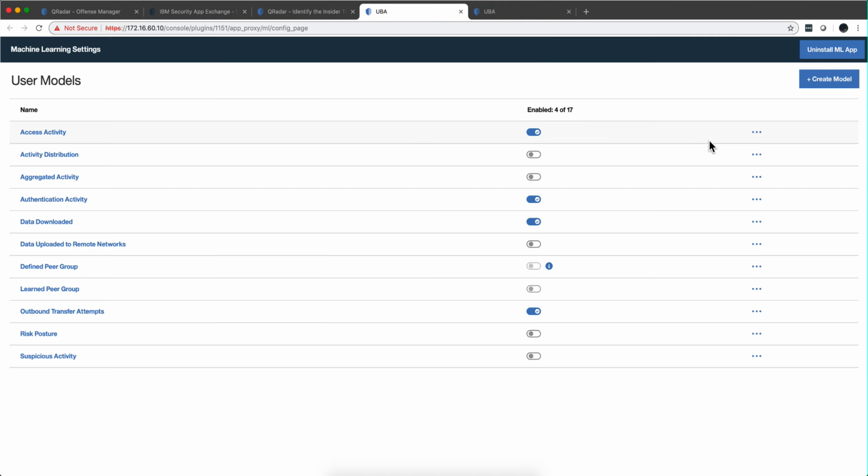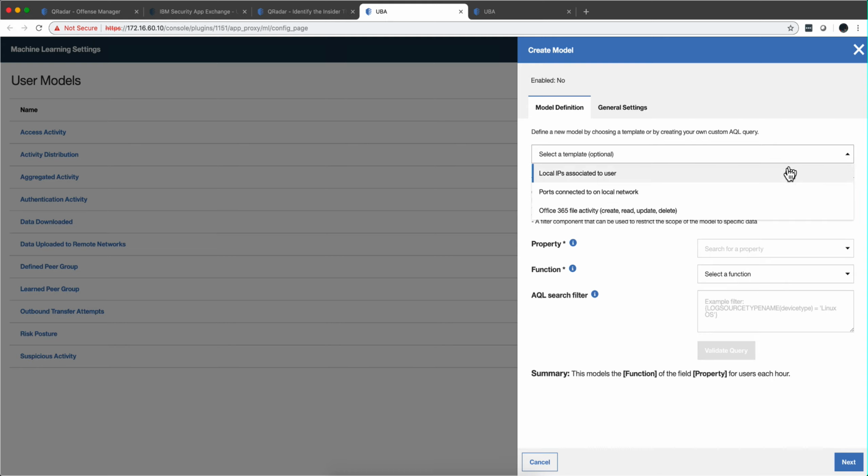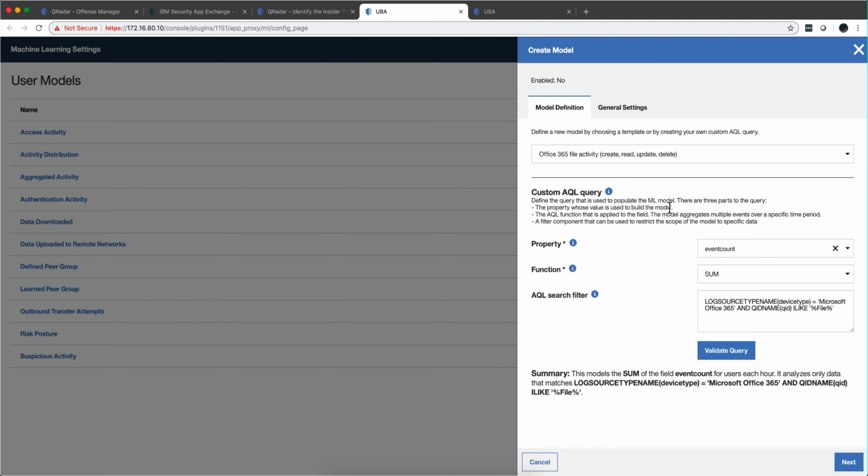So let's go there. If you click on this button, let's say I'm going to do something for Office 365, and you can leverage a particular template that is created, for example, Office 365 file activity. So you can take that one and modify here the custom property that you're using.